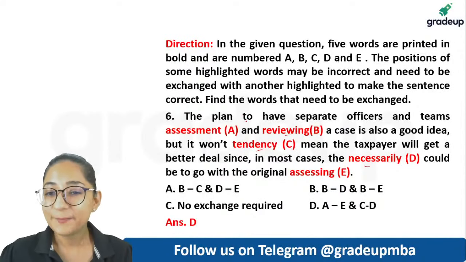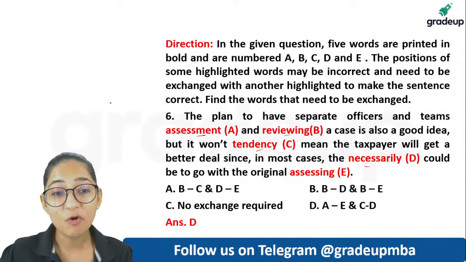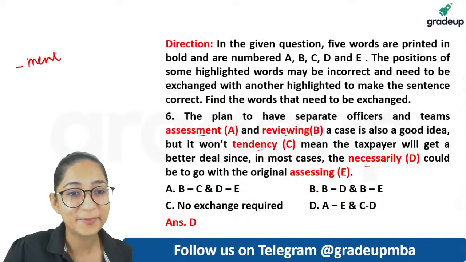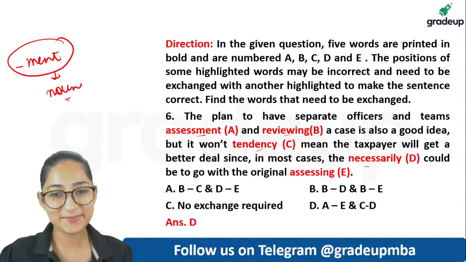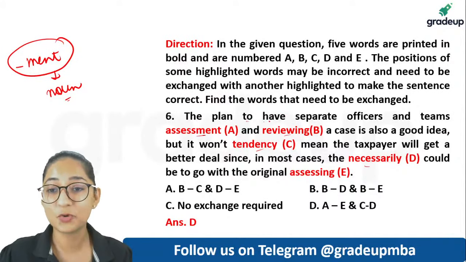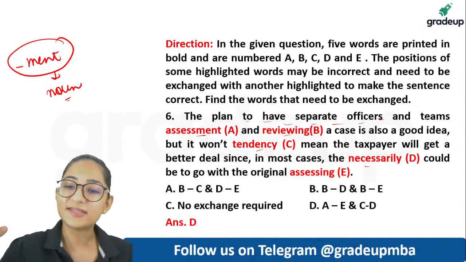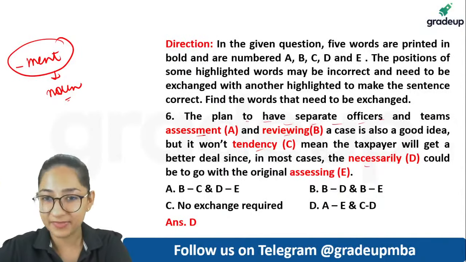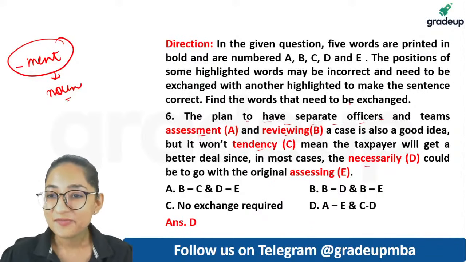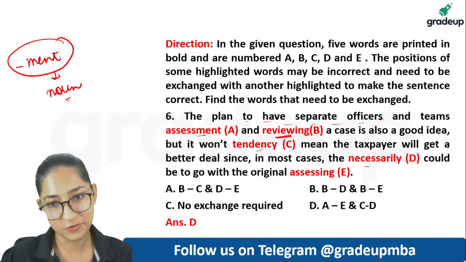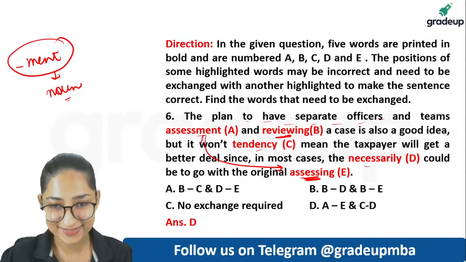See, notice the plan to have separate officers and teams. Assessment is a noun, guys. You know that words that end in MENT are nouns. So teams assessment would not make any sense, because you're saying to have separate officers and teams either assessed or they will do something, right? So they will assess, right? So teams assessing and reviewing. Assessing is very much given to you here. These two will get exchanged.